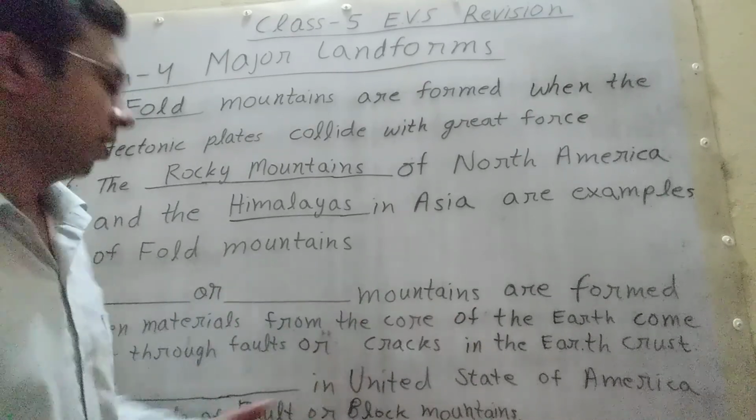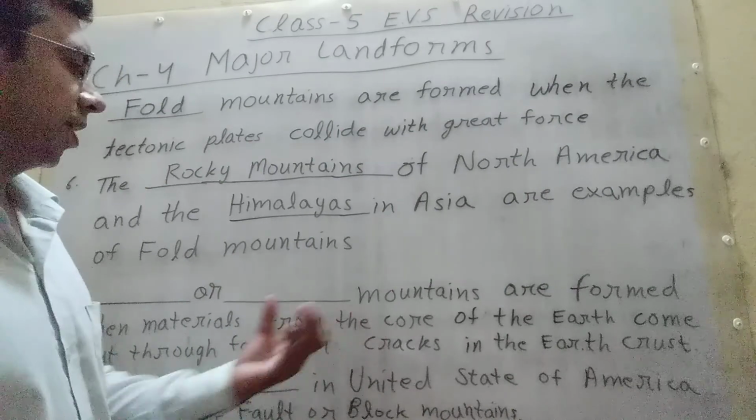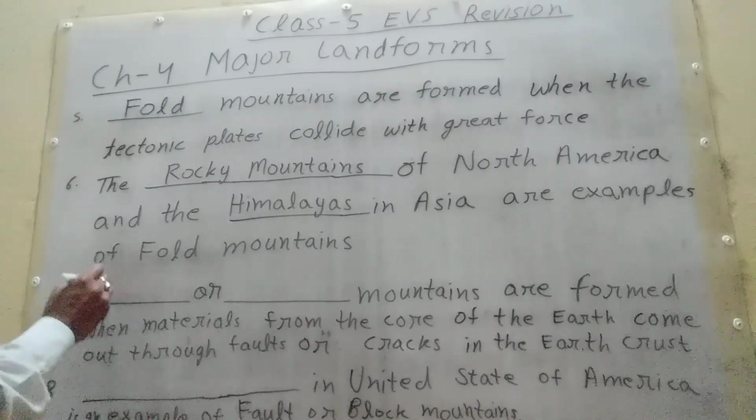Fault or block mountains are formed when materials from the core of the earth come out through faults or cracks in the earth's crust. Fault or block mountains.